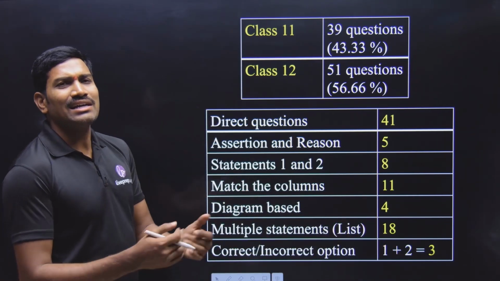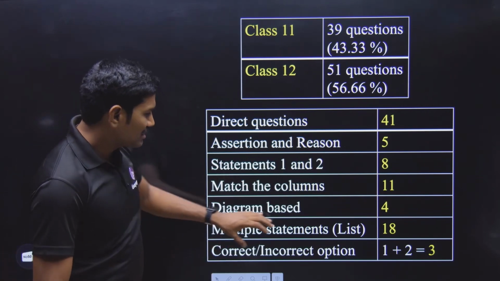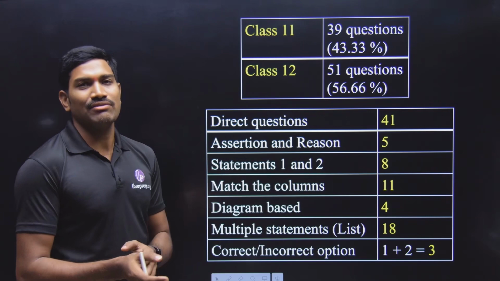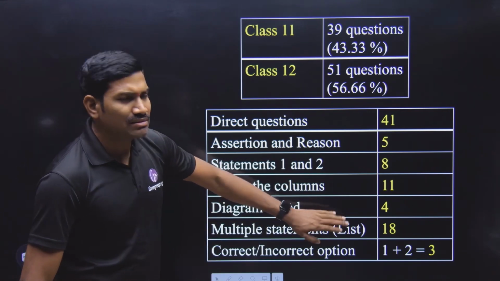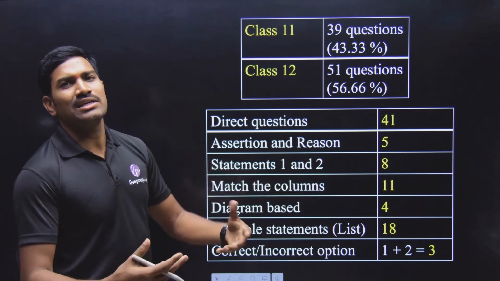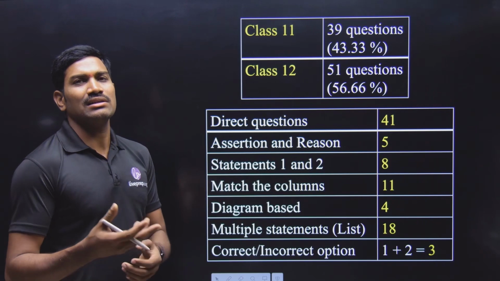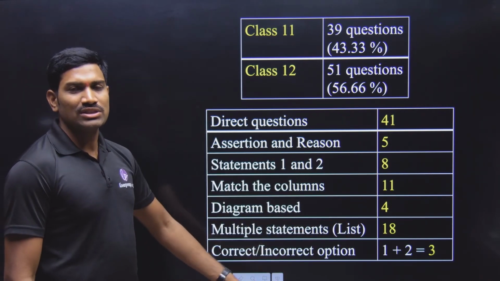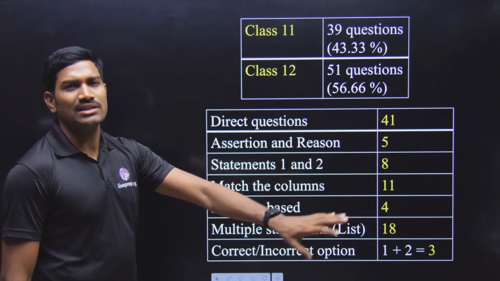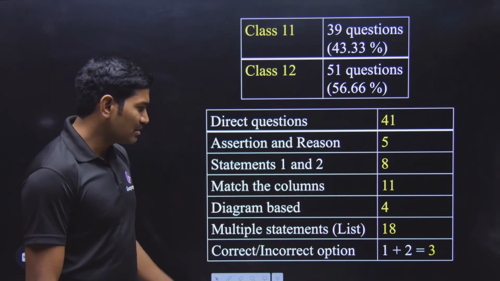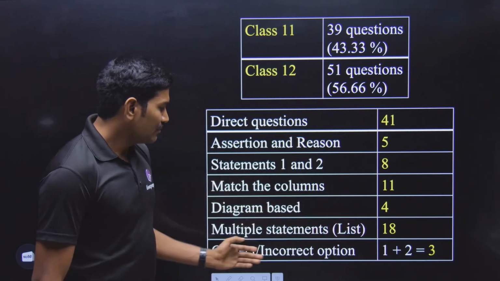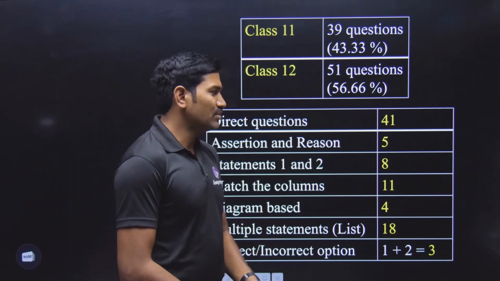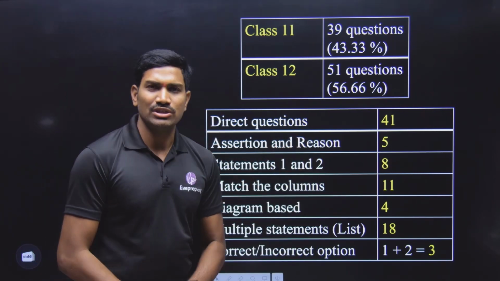Even in these multiple statements, the majority of the questions are again to identify the correct ones. Since they gave multiple statements or lists, I considered those separately. But there are 3 questions that directly ask to identify the correct statement or the incorrect statement. One is for identification of the correct statement, and 2 are for identification of incorrect statements. In this way, overall 90 questions were given.